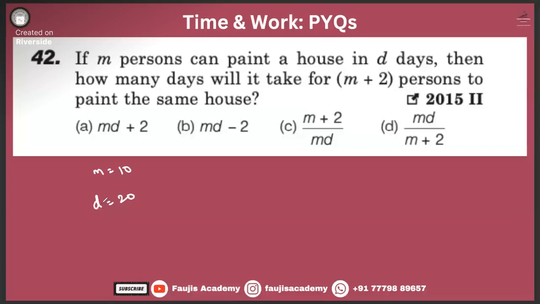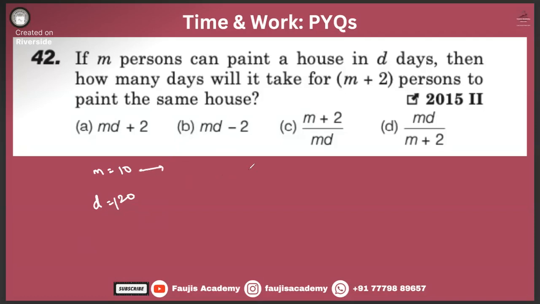Let's not assume 20. M plus 2 is 12, so 12, 12, 10. Okay, 120 days. Let's write it. We can solve it with that number also, but then 20 by 12, I do not want to work out with fractions, because it is M plus 2. So this number will become eventually 12.